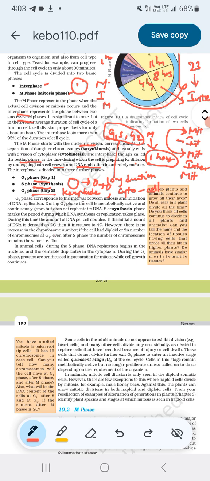G1 phase corresponds to the interval between mitosis and initiation of DNA replication.